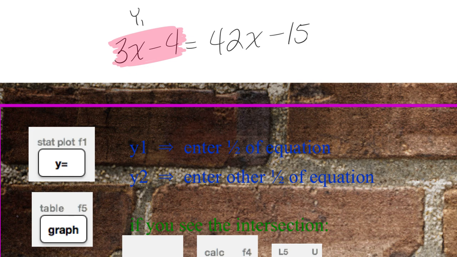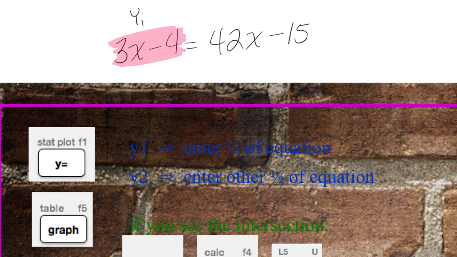So you're going to have 3x. It'll look just like that. 3x minus 4. Now, do not push the multiply button. There's an actual X key next to your alpha button, your green one. You don't even have to push anything. You just push the button right next to it.